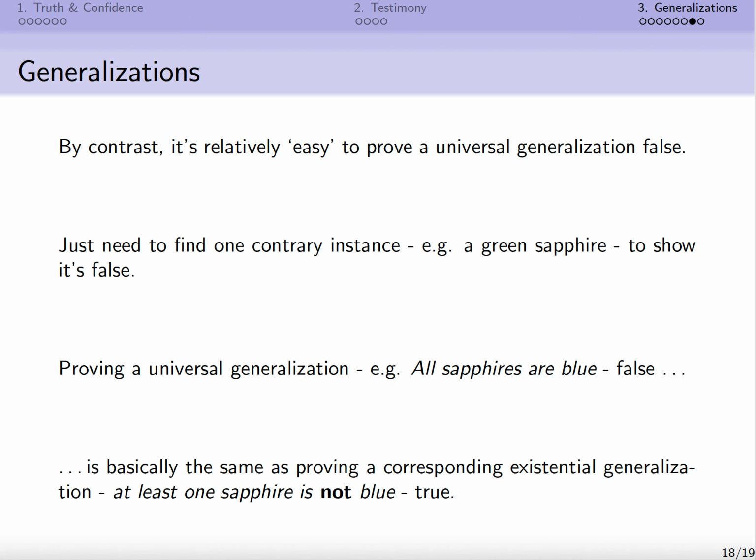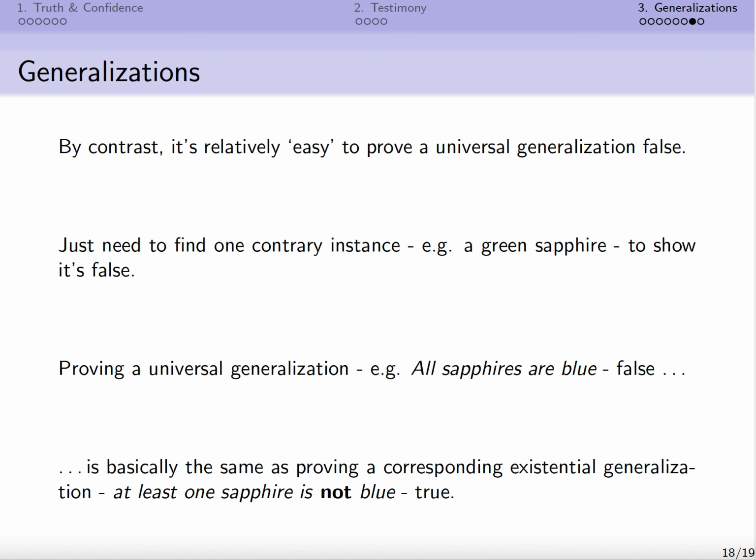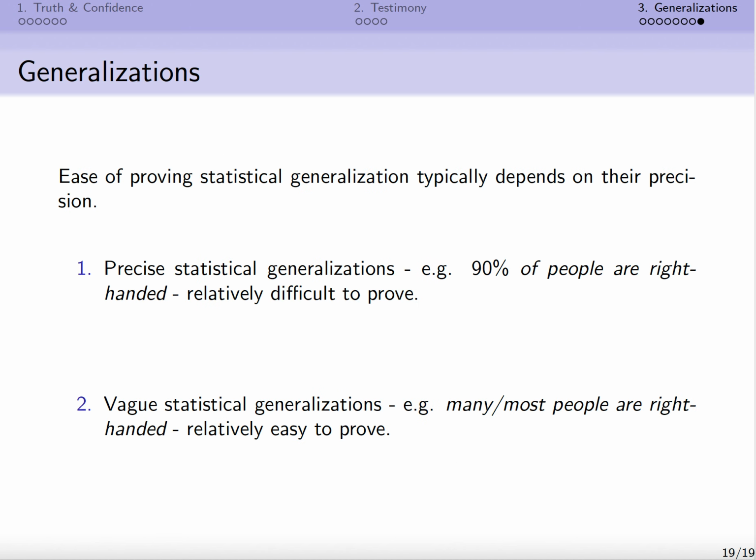So these at least one claims are what are known as existential generalizations. Okay, so there are some interesting challenges when thinking about universal generalizations.